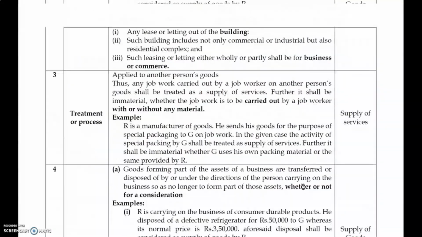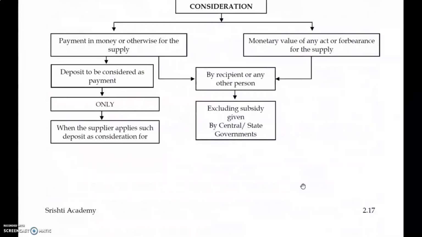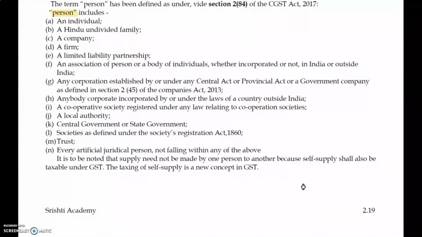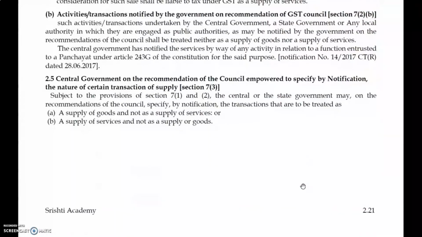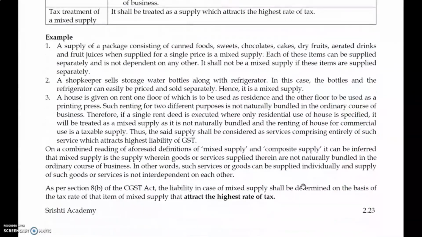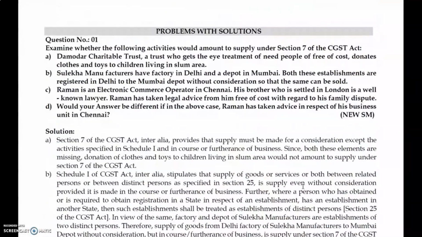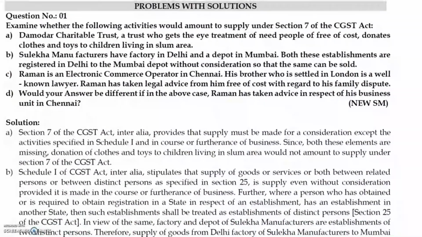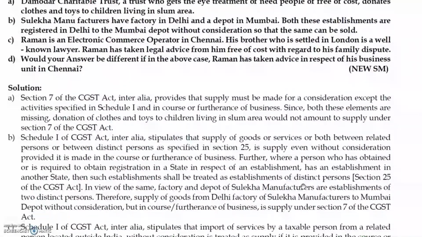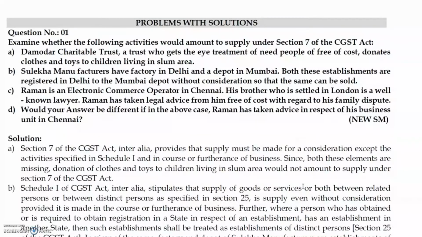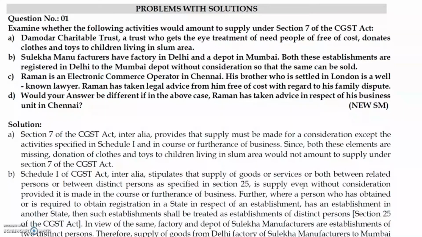It's question number 1. It's in the study material, Sum 2, sum number 1. The Damodar Charitable Trust, a trust which provides eye treatment to people in need free of cost, donates clothes and toys to the children who are living in the slum area. So the question is whether it is a supply or not as per section 7.